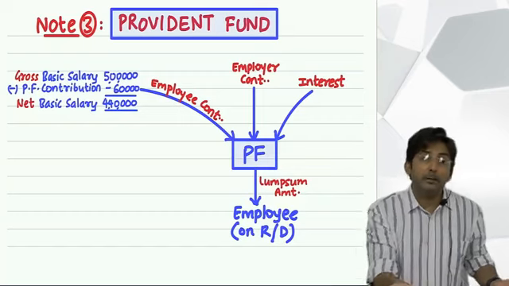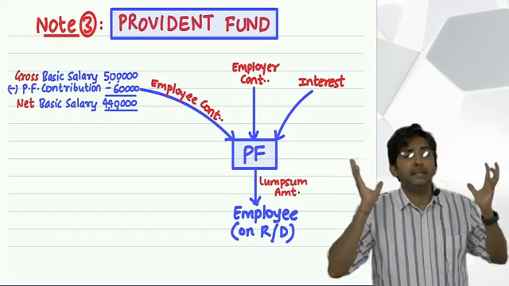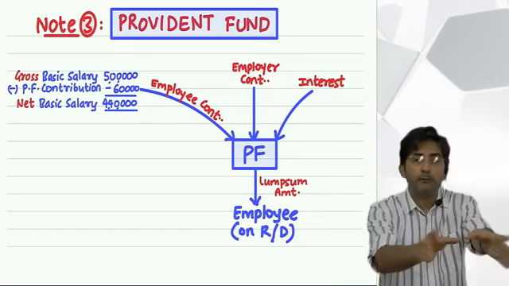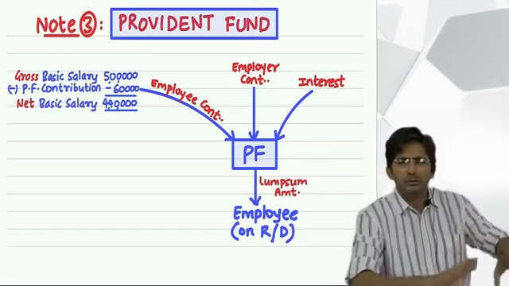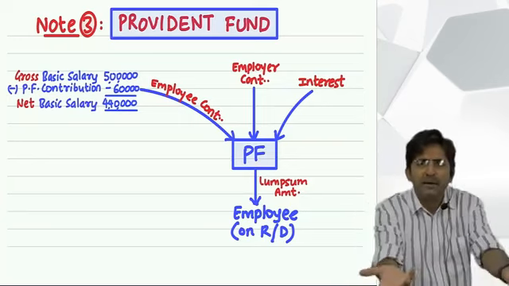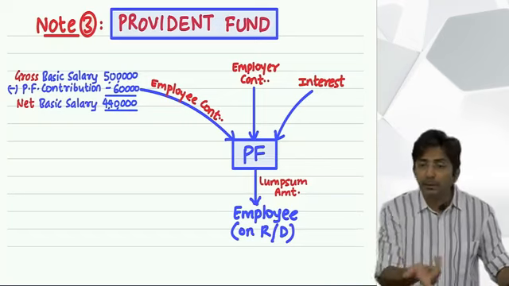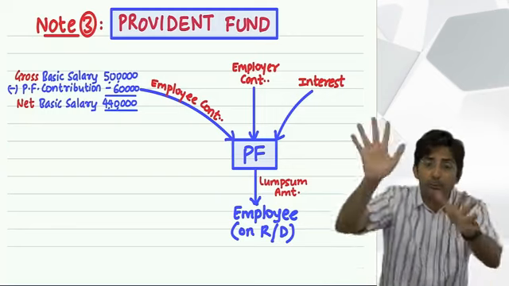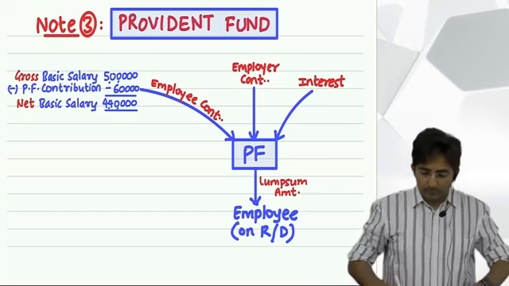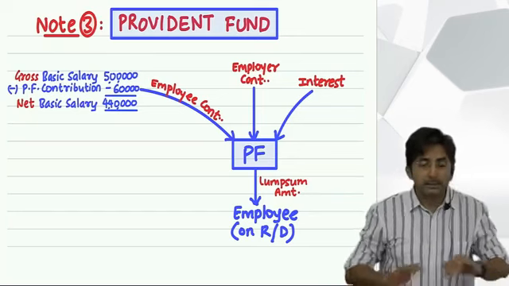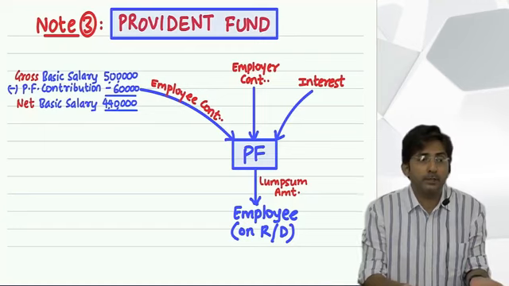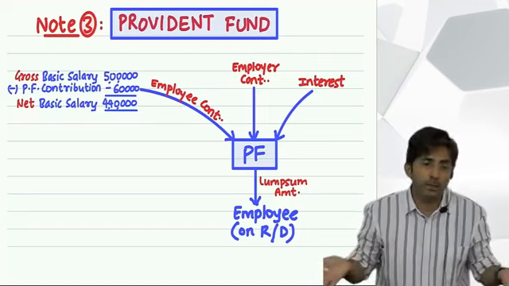See, retirement doesn't mean you should become old and you have reached that age and now you retire. That is a traditional thinking. Even if you have worked in a company for 5 years, say 6 years, now you want to leave the job, you want to change the job, you are leaving, na? So once you leave the job, it's retirement. The moment you leave the job, or sometimes the company has removed you, even that is retirement. Retirement means termination of your job, whatever may be the reason. You made a choice, company made a choice, or your age was too much, whatever.